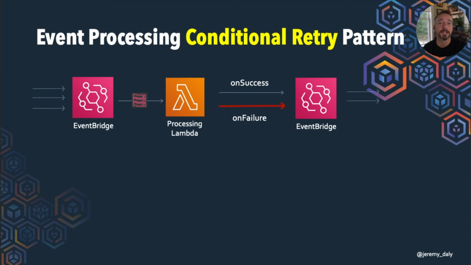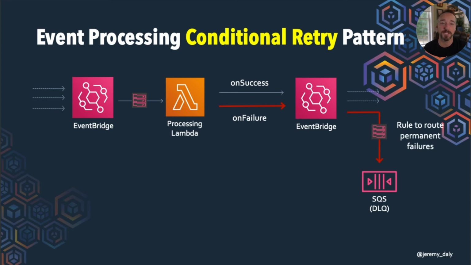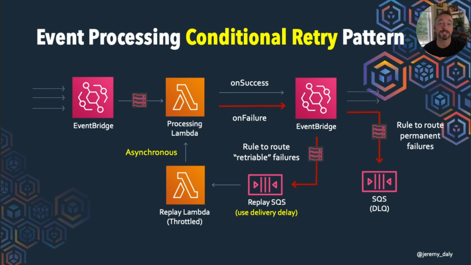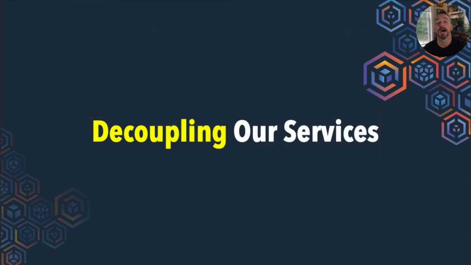If we get a failure, then what we're going to do is write this to a DLQ, and we can route this through EventBridge. We use a rule that's going to route any of the permanent failures, so something like a bad message. But we can also have a replay SQS where, if we just get a failed route because of throttling or something else that happens, we can route messages to that replay SQS. And then we can use a delivery delay to use a replay Lambda that's throttled. I know this is getting kind of complicated. It's really not. That can then send an asynchronous request to the processing Lambda, and the cycle can repeat itself. Just a cool little pattern that you can use if you want to do automatic replays and some of those things.